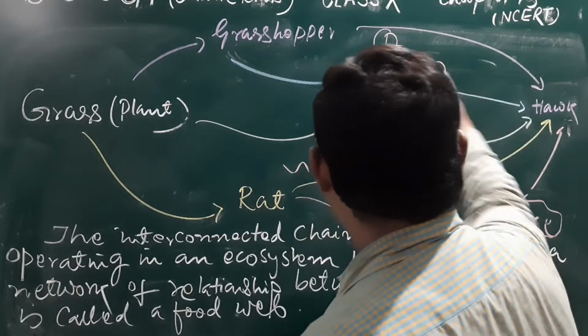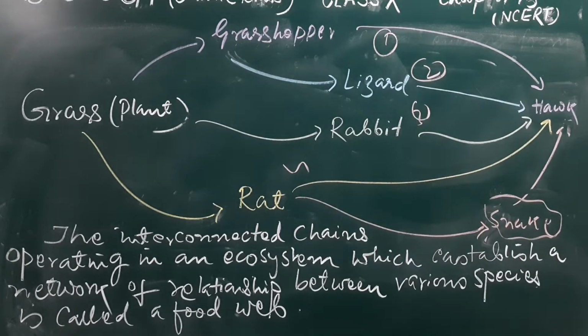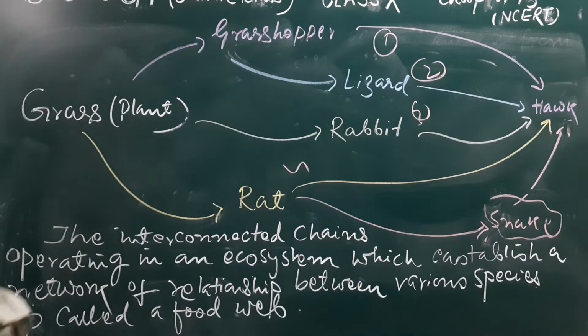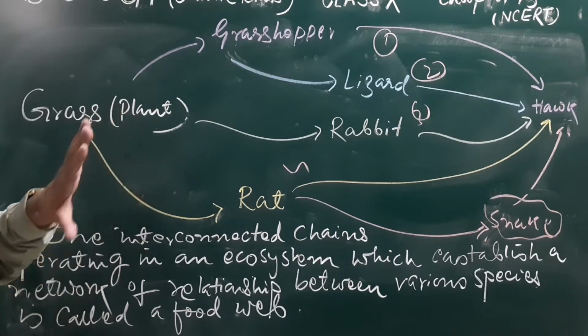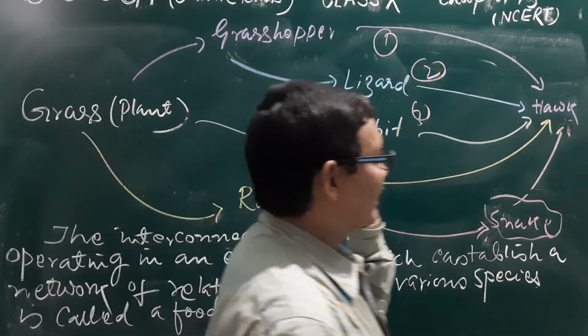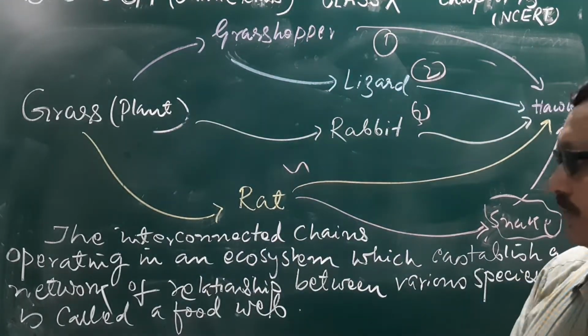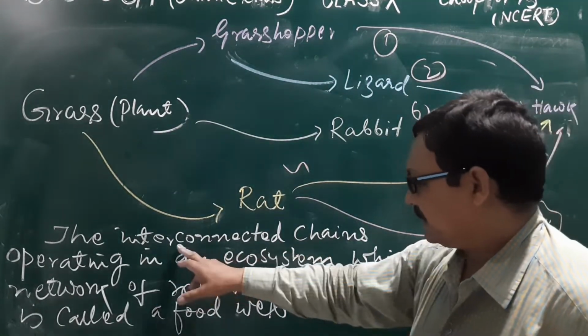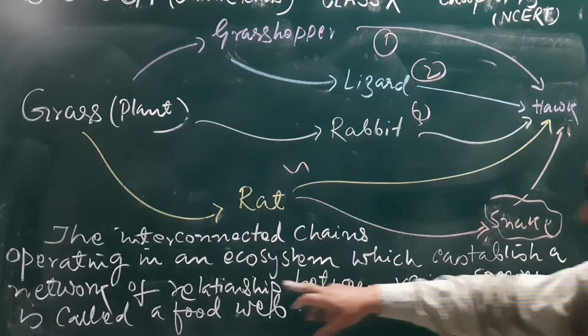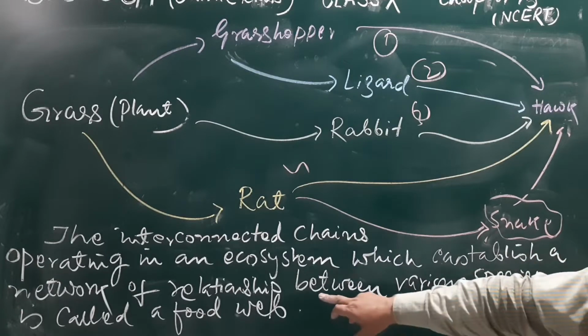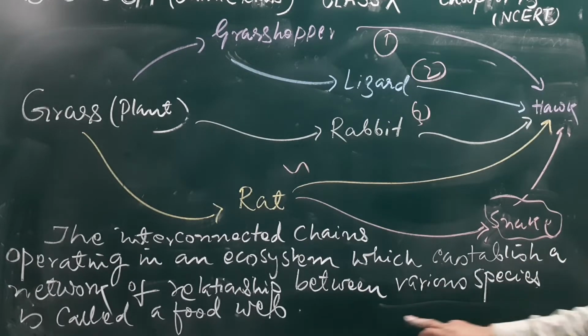In this case we have seen such a networking of several interconnected food chains, that is known as the food web. Hear the definition: the interconnected chains operating in an ecosystem which establish a network of relationships between various species is called a food web.